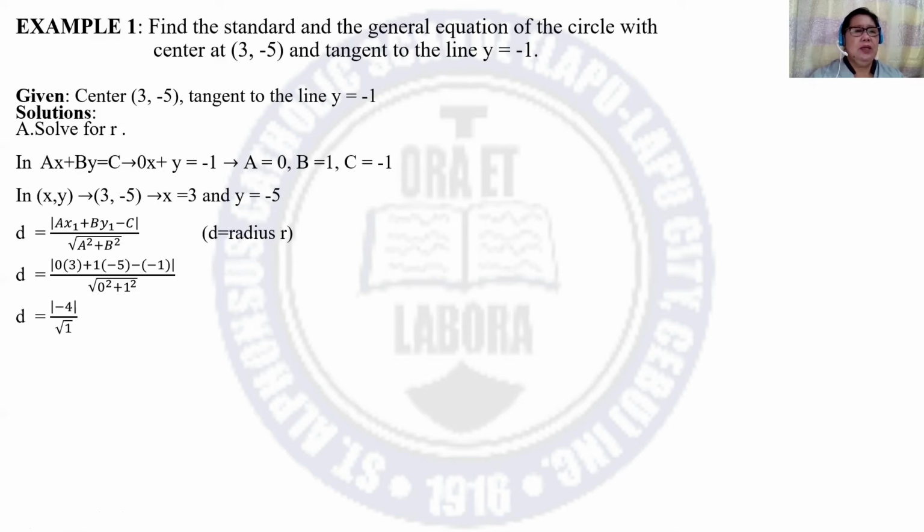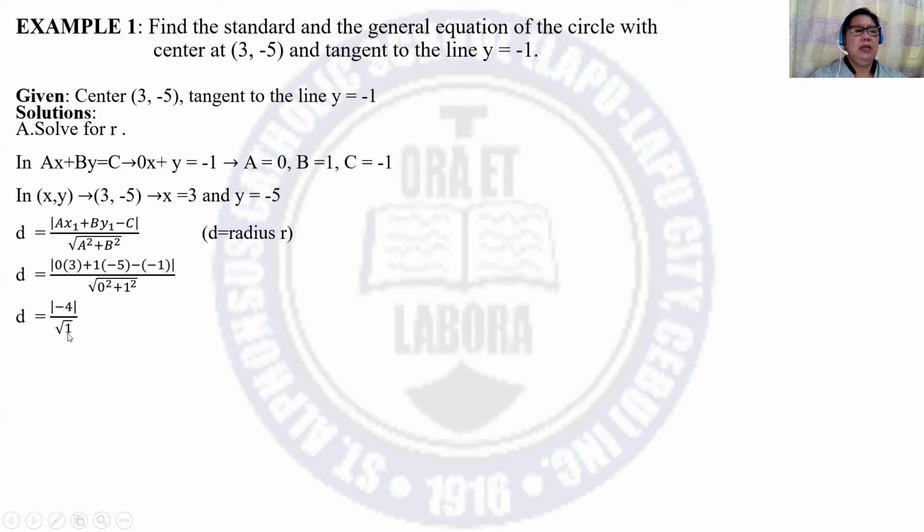0 times 3 is 0. 1 times -5 is -5. Negative times -1 is +1. So the result is the absolute value of -4. The square of 0 is 0. The square of 1 is 1.